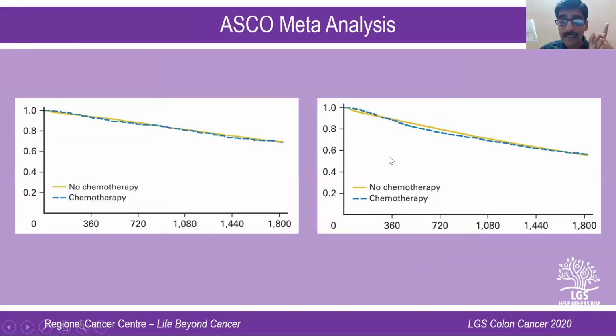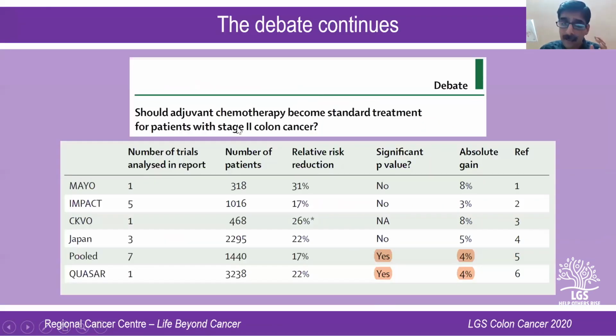So this is the only study which shows that in stage 2 patients, there is a benefit of giving chemotherapy. But the ASCO meta-analysis, which is the largest meta-analysis, about 4,000 patients, showed that there is no difference in outcome in stage 2 patients, whether you give chemotherapy or no chemotherapy. So today, if you ask me, the debate continues in stage 2 patients. The Mayo Clinic, the IMPACT trial, if you can show me 4 trials saying that there is no benefit, I do have 2 other trials saying that there is a benefit. So the debate has not ended as far as stage 2 colonic cancer is concerned.